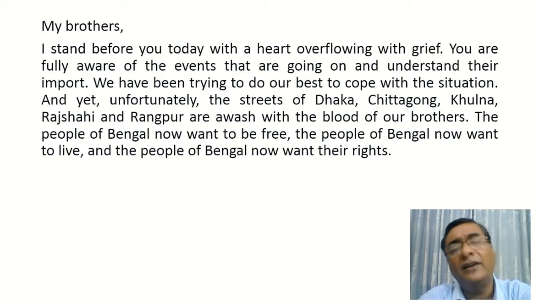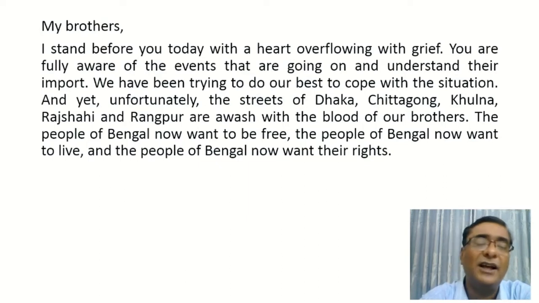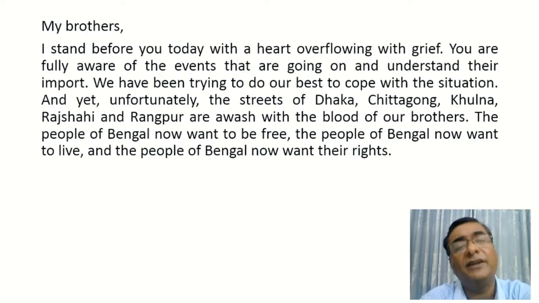And the streets of Dhaka, Chittagong, Khulna, Rajshahi and Rangpur, awash. Awash means that the streets are full of blood. The streets have been awash with the blood of our brothers. So blood is on the streets of different major cities of Bangladesh.